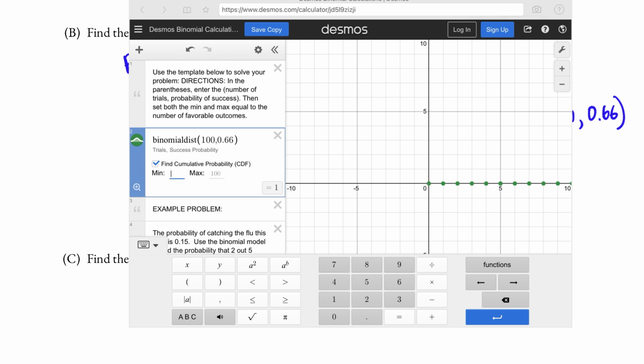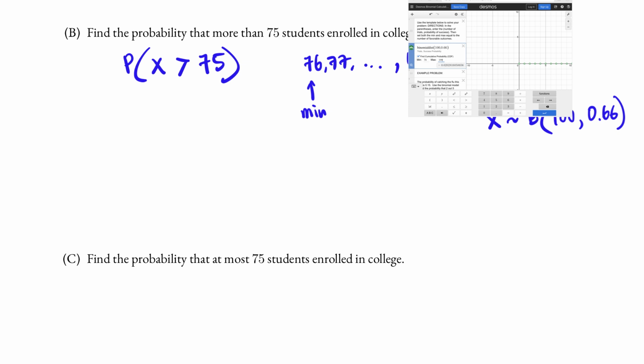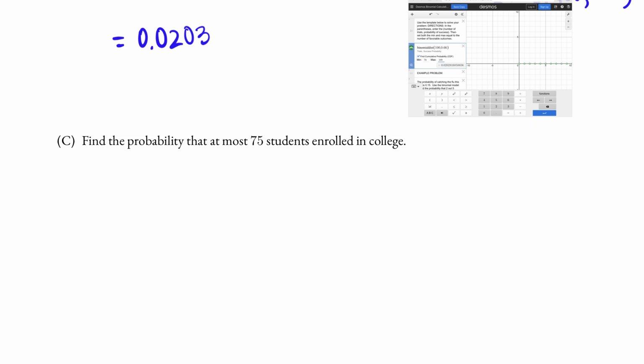The minimum in the range is not 75 because this is more than 75. And so 76 is the minimum and the maximum is still 100. The probability that we're looking for is 0.0203, rounded to 4 decimal places. And so this is 0.0203.